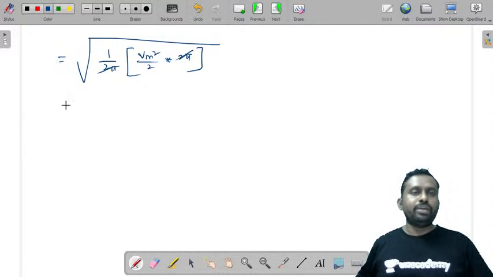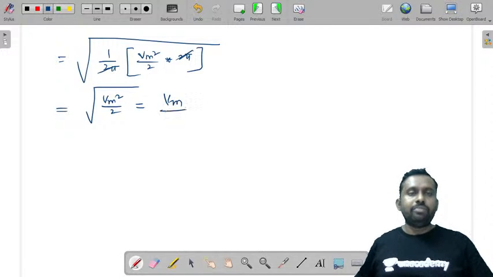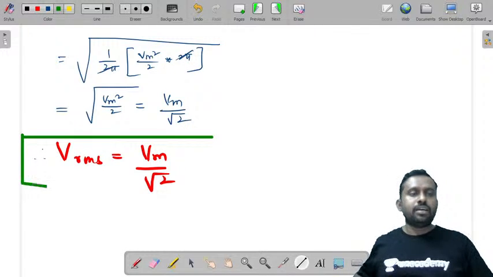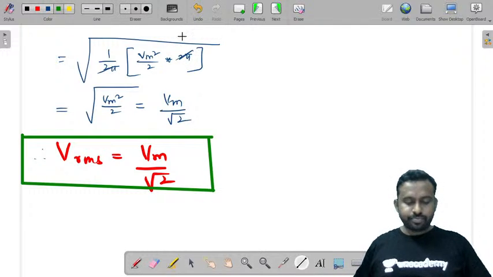So 2 pi will get cancelled. So root over Vm square by 2 is Vm by root 2. Therefore Vrms of a sinusoidal waveform is equal to Vm by root 2. This is the RMS value of a sinusoidal waveform.